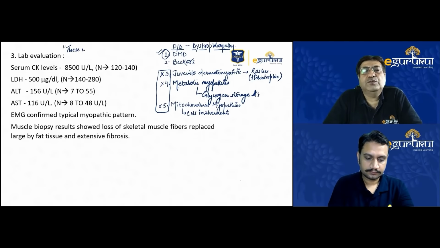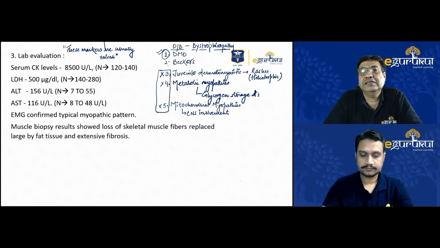EMG was done, which typically showed a myopathic pattern. This was expected because myopathies normally are associated with proximal muscle weakness, while it's neuropathies which primarily present with distal muscle weakness. So we expected a myopathic pattern on EMG.